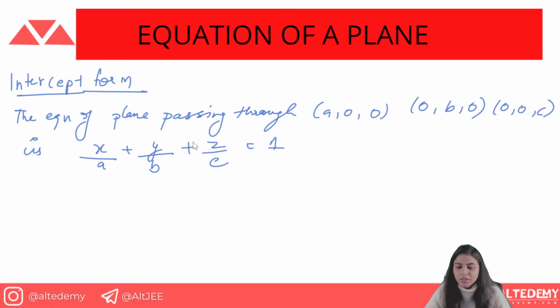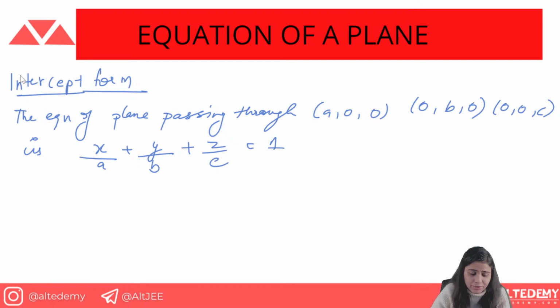I hope this is very clear. You have seen this in a straight line as well. This is just an extension of that. We have z upon c also here. You have studied it in the double intercept form, where we used x upon a plus y upon b is equal to 1. But here we have z also, so we'll use x upon a plus y upon b plus z upon c is equal to 1. So this is just the extension of that.